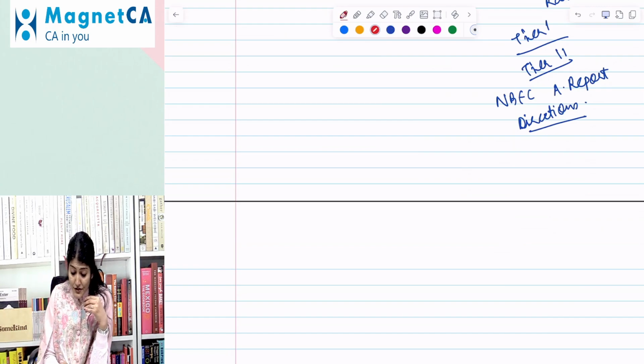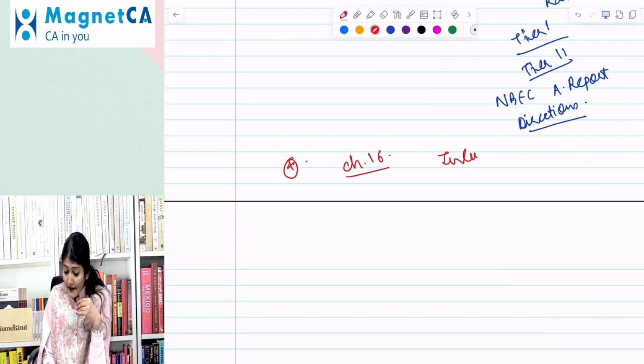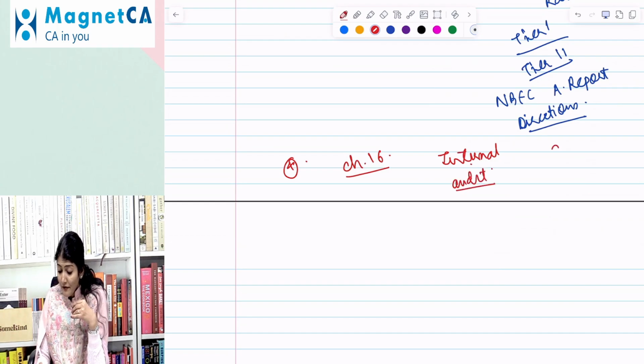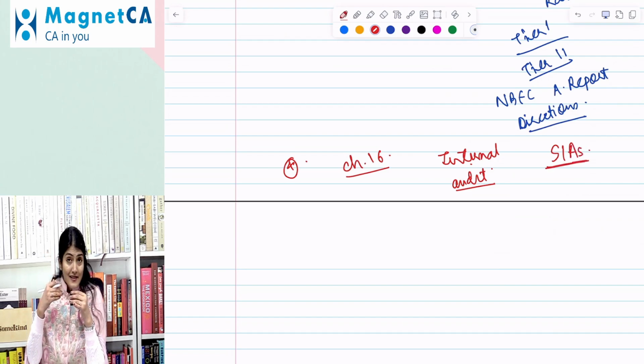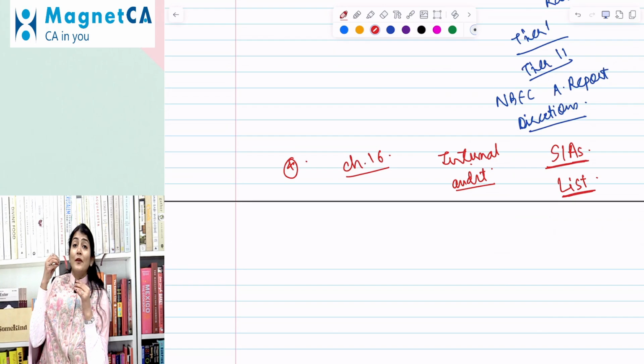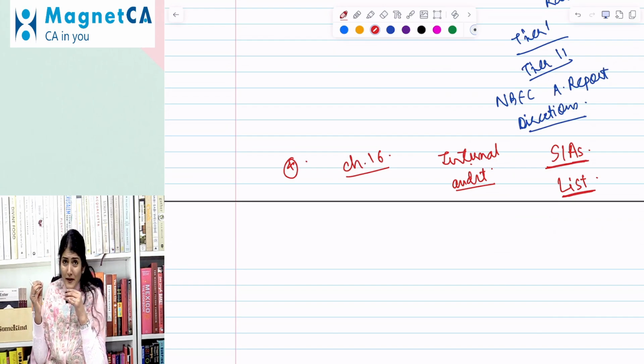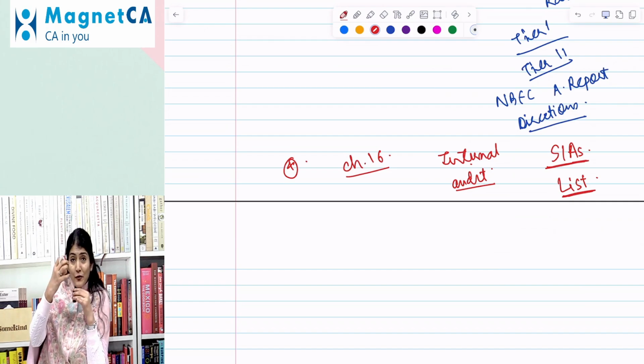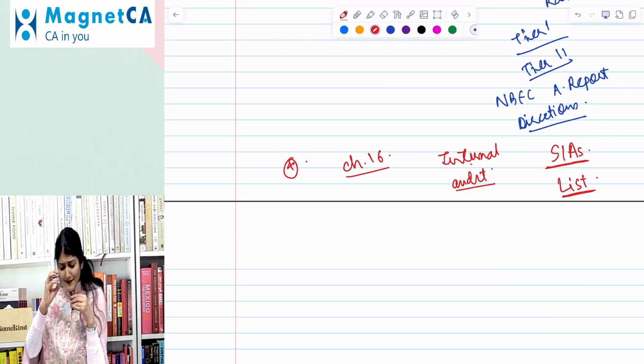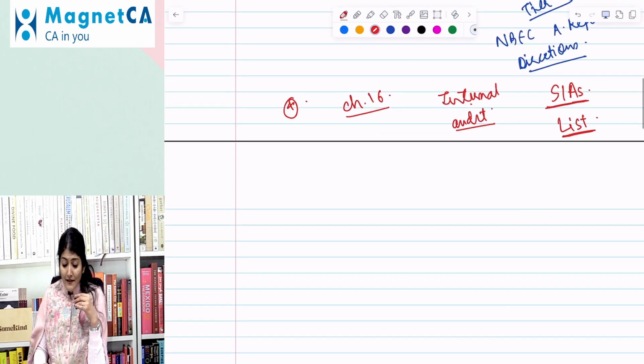Then coming to change number 4, which is in chapter number 16, regarding the internal audit. At the end of this chapter, they have given the list of the standards on internal audit issued by the ICAI. So there is a change in the list of the standards on internal audit. A few standards on internal audit have been added, a few have been reshuffled. So that's just one change over there regarding the list of the standards on internal audit.